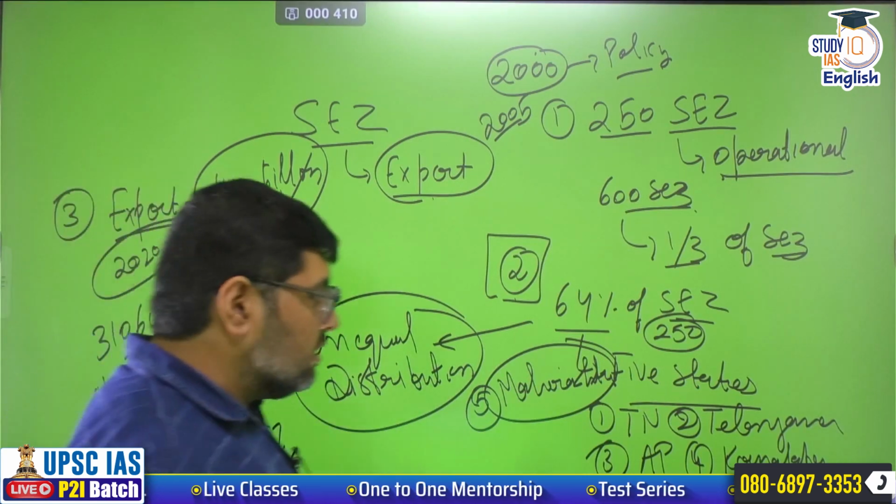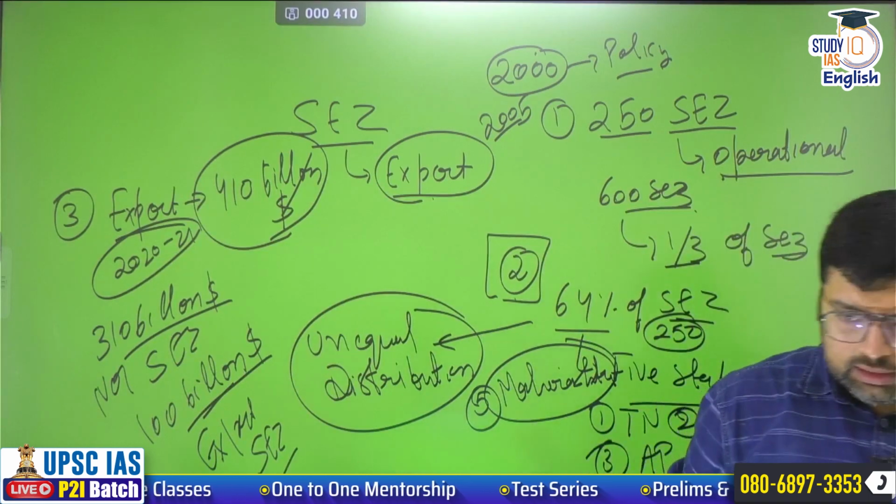This is what you have to testify to the examiner.